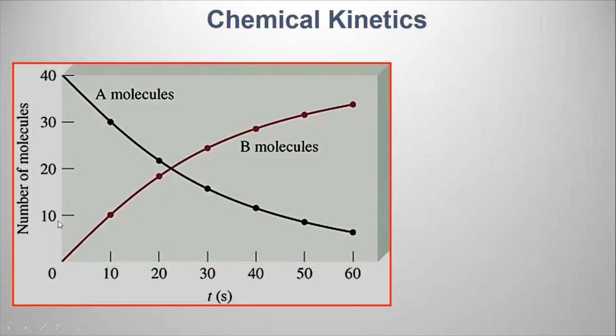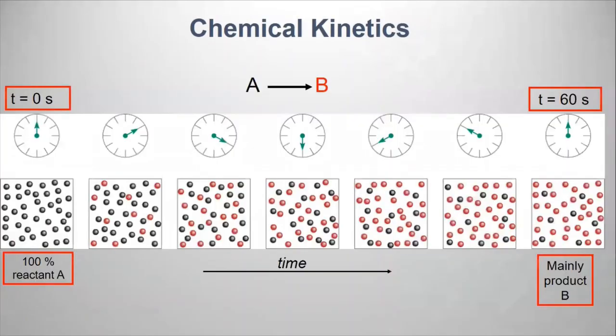Now, a very interesting feature in this curve. This curve is known as the concentration time profile. This curve shows the reactant starting from 100% at 0 time. So at 0 time, the reactant starts from maximum. At 0 time, you have no product. At 0 time, you have 100% reactant, which is the case here on the left-hand side.